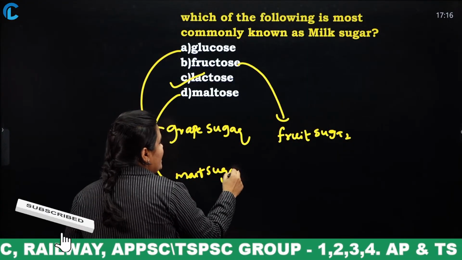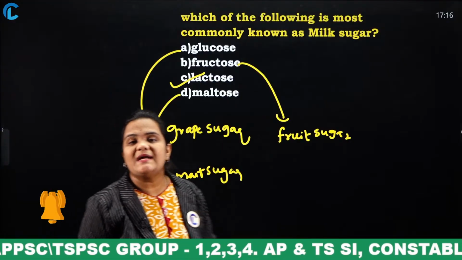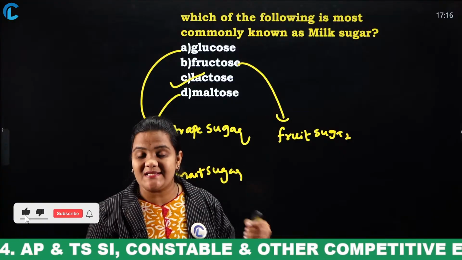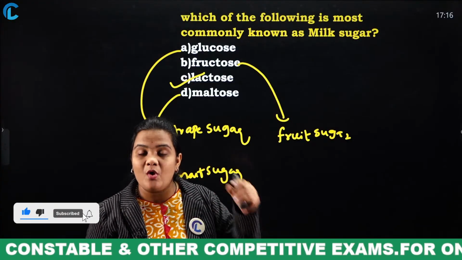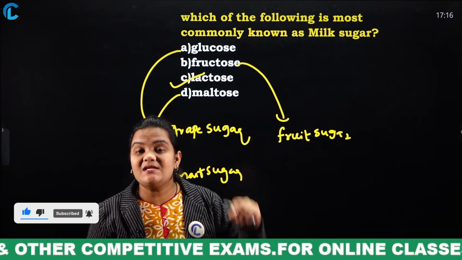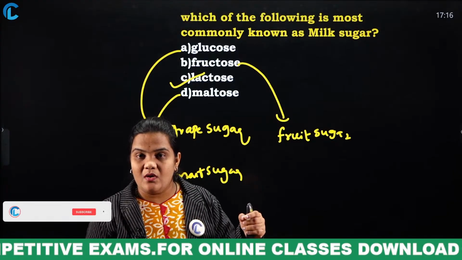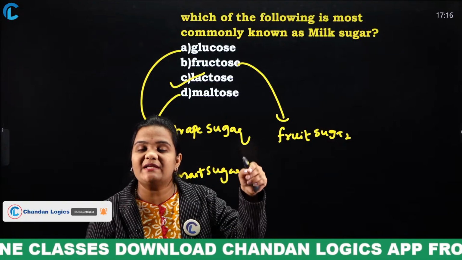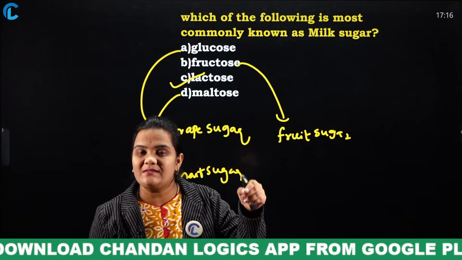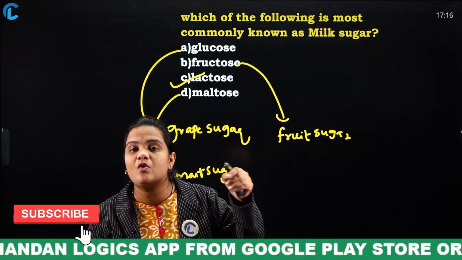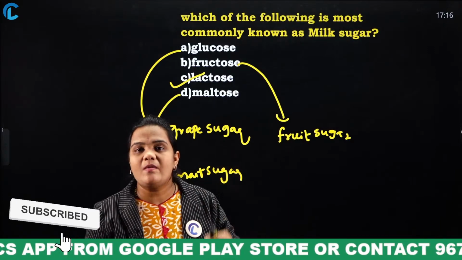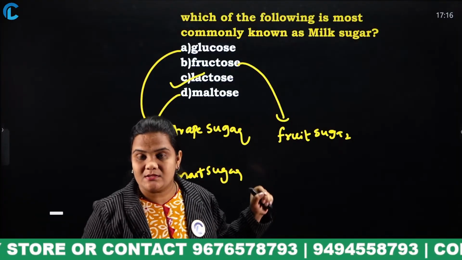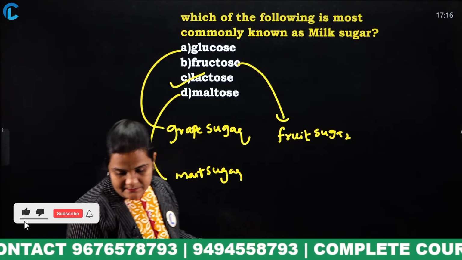Generally, sugars are divided into 3 types: monosaccharides, disaccharides, polysaccharides. If there is a single sugar, we call it a monosaccharide. If there is a combination of 2 sugars, we call it a disaccharide. And if there are more than 2 sugars, we call it a polysaccharide. So these 3 are types of sugars.